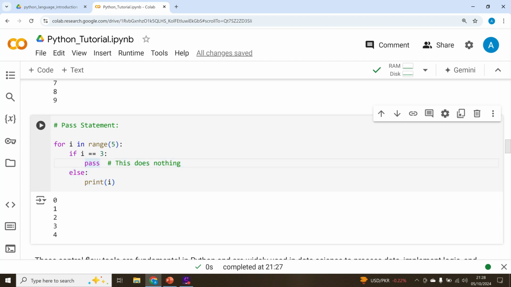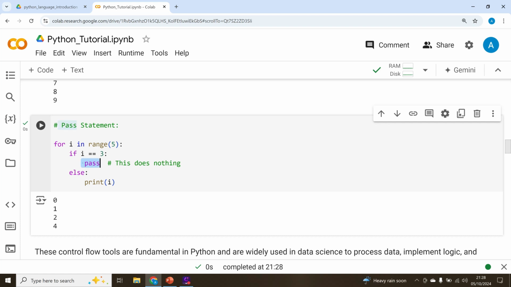Remember that in Google Colab, when you press tab one time, it gives you a space of 2, and if you press it 2 times, it gives you a space of 4. In a normal system, when you are on a computer, mostly the tab has 4 spaces. That is why I just corrected this. Either you use all of them to be 4, or you use all of them to be 2 if you are in the Google Colab environment. But in actual scripting, in most of the IDEs, it is 4 spaces. So I'll just execute this one now. You see, if i was equal to 3, it did a pass statement, did nothing, and then the else, like this.